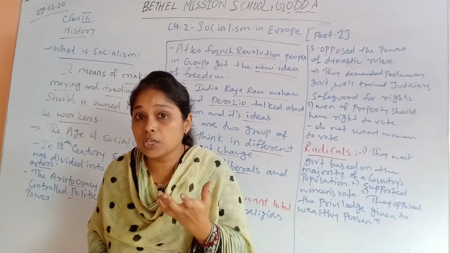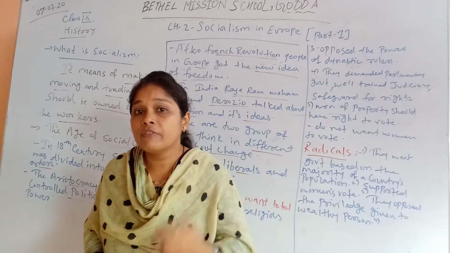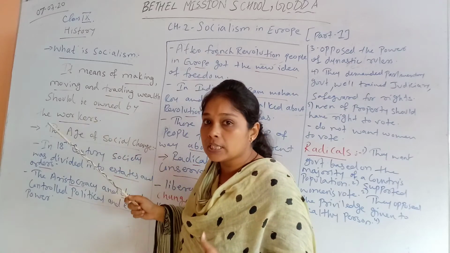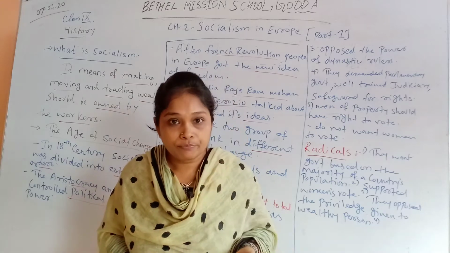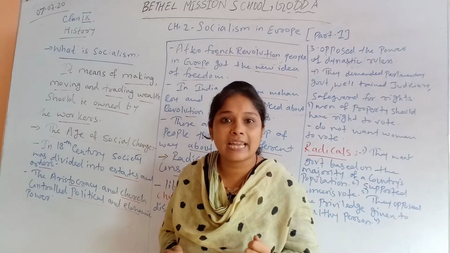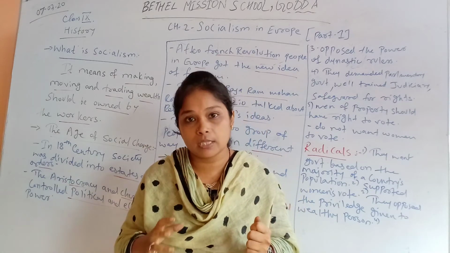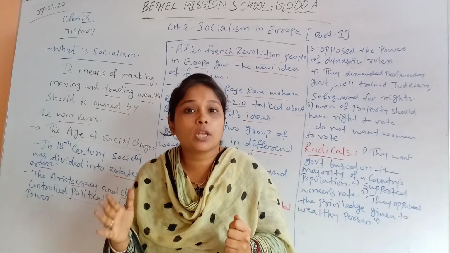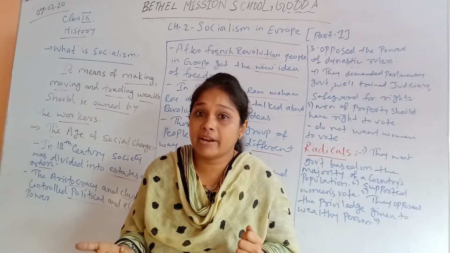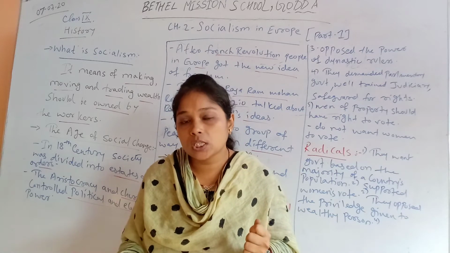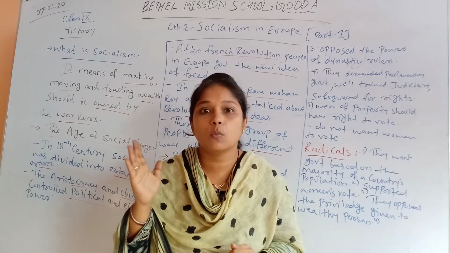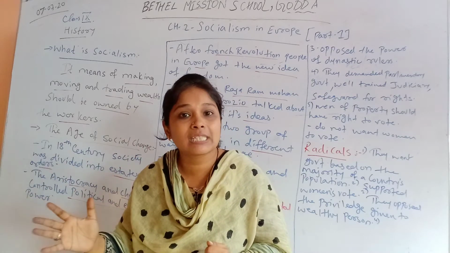Before we learn how socialism started in Europe, first we will understand what socialism is. Socialism is an economic term. As you learn in your 9th standard economics, an economic system can be divided into three types in the world. The first one is capitalism, another one is socialism, and the third one is mixed economy.